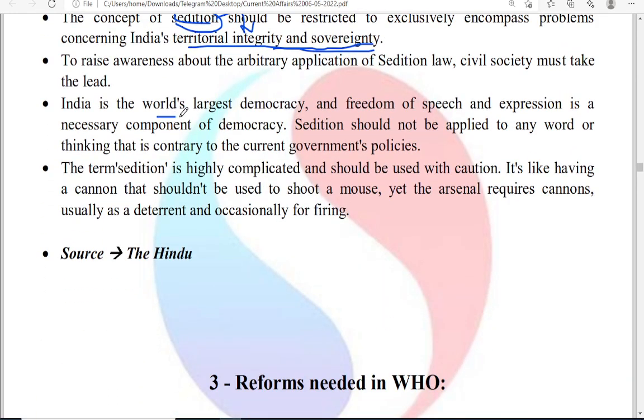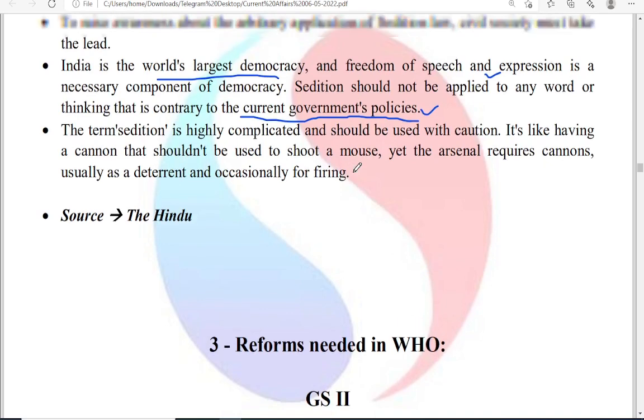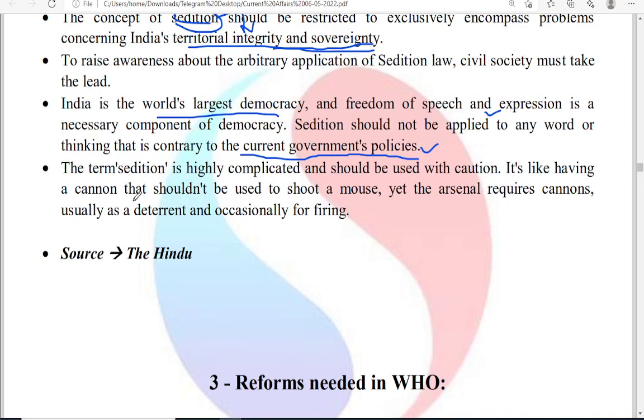India is the world's largest democracy, and freedom of speech and expression is necessary for Indian democracy. That's why sedition should not be applied to any word or thinking that is contrary to the government. If someone criticizes a government policy, you cannot just apply a sedition case on that person. It has to be used in very rare cases, only where it disturbs the integrity and sovereignty of the country.